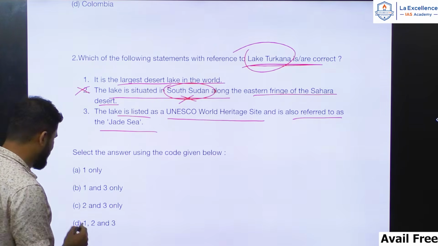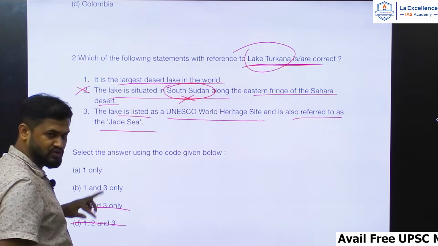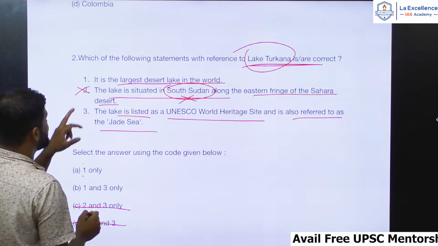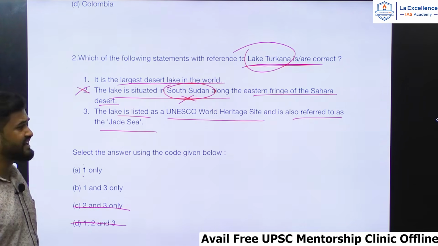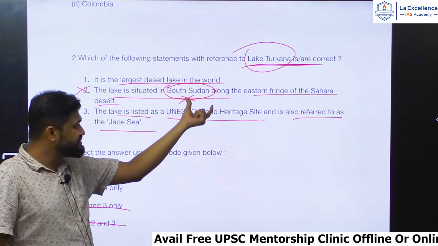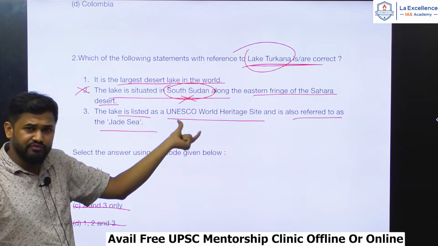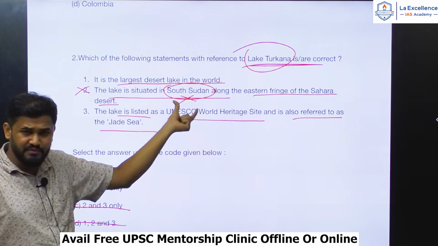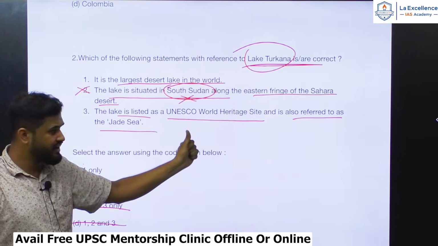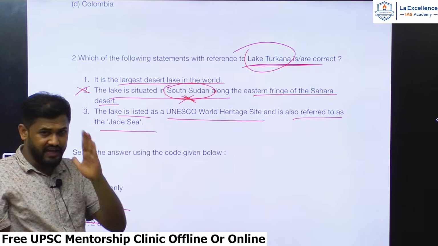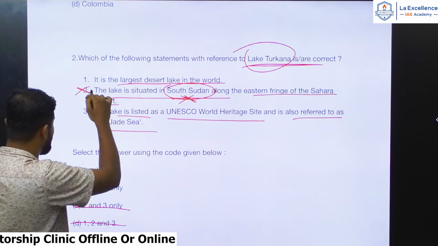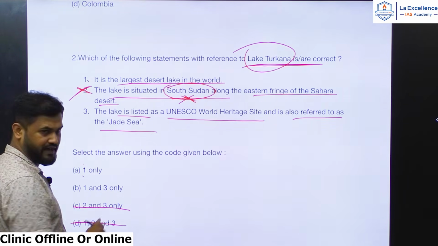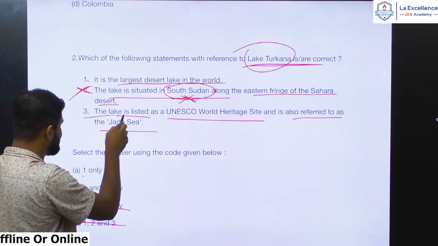When you eliminate the second option, you can easily eliminate these two as well, so one must be correct. Yes, it is the largest desert lake in the world. But by understanding the simple location, which anybody who has practiced simple mapping on Africa would do, you would understand it's in Kenya. So South Sudan is wrong. When you eliminate this, one must be correct. So now it all goes down to these three.